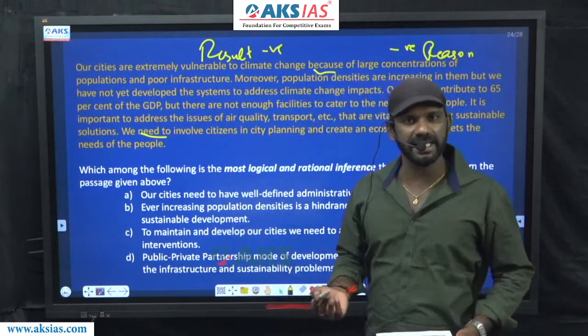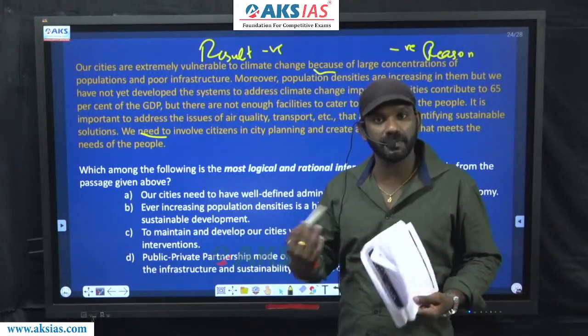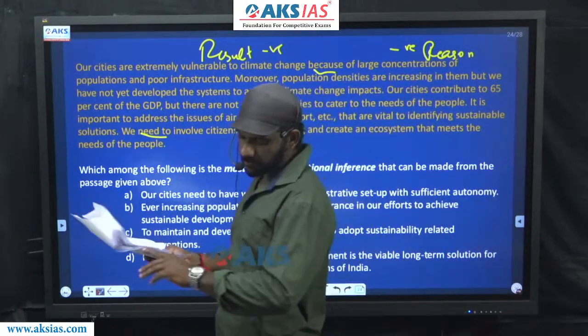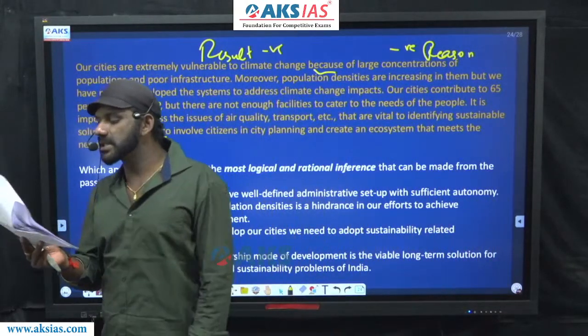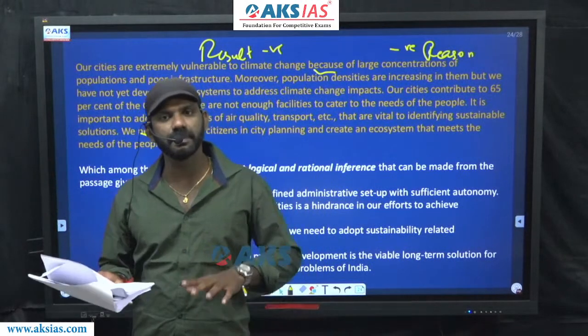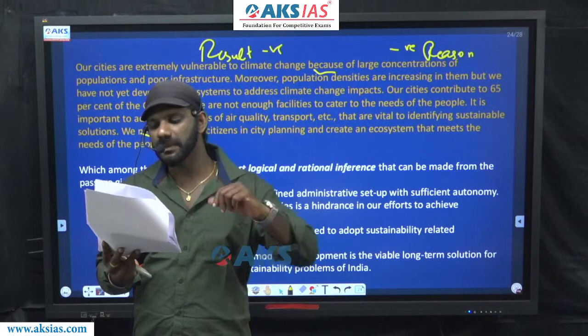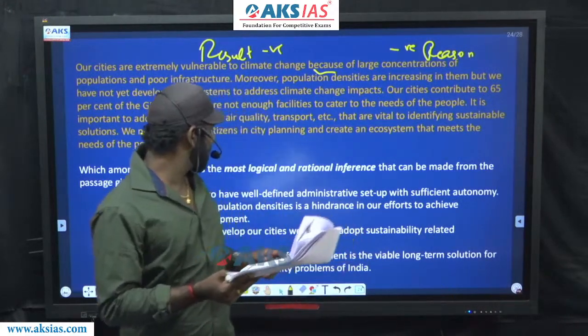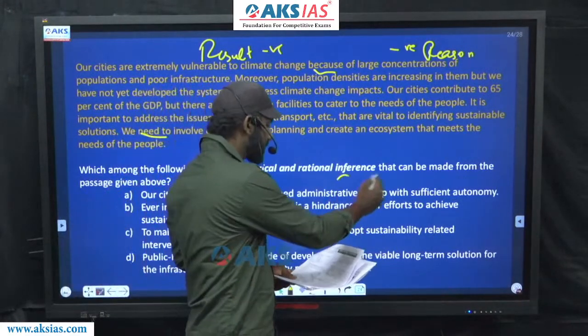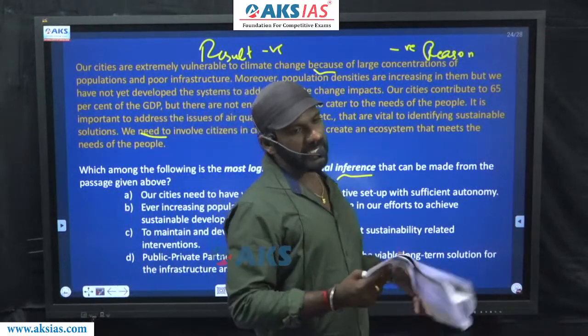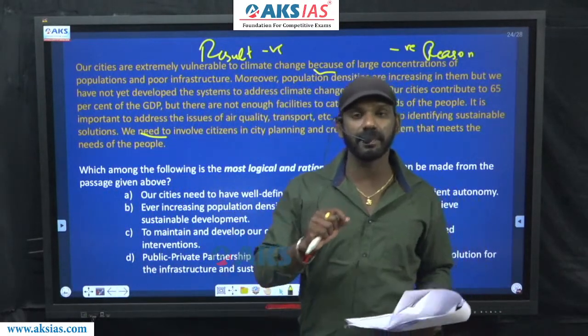Need to is a modal telling us about a compulsory action, a responsibility or a duty. We need to involve citizens in city planning and create an ecosystem that meets the needs of the people. This is what we have to do, right? Which among the following is the most logical and rational inference that can be made from the passage above? We have to find out an option that is there in the paragraph.